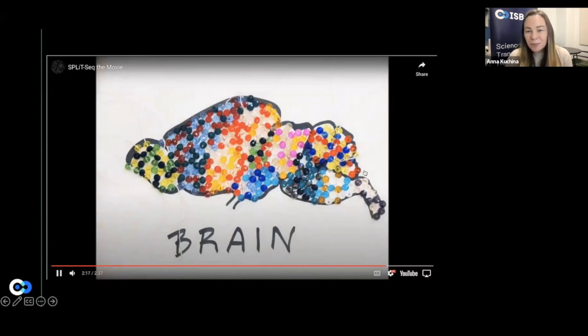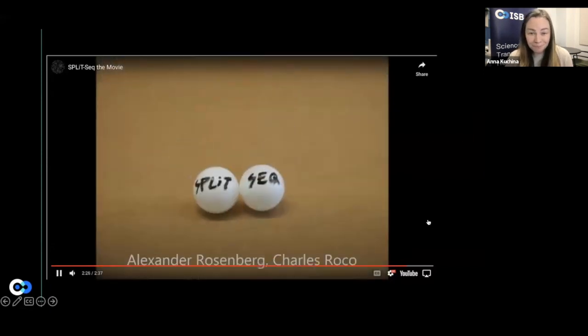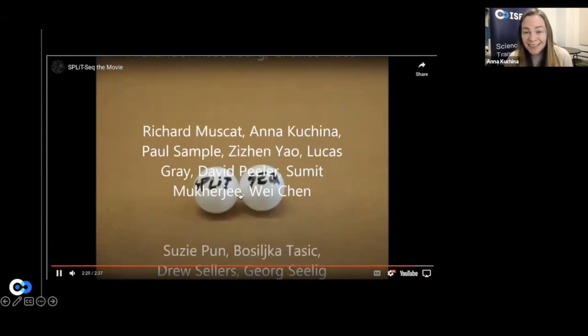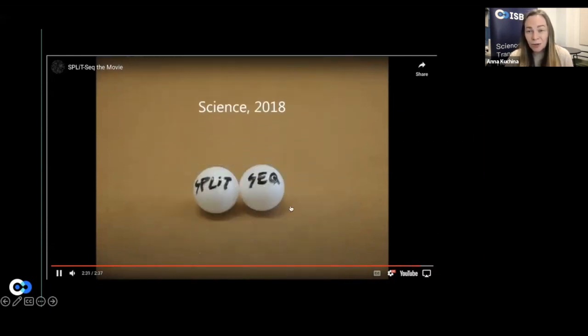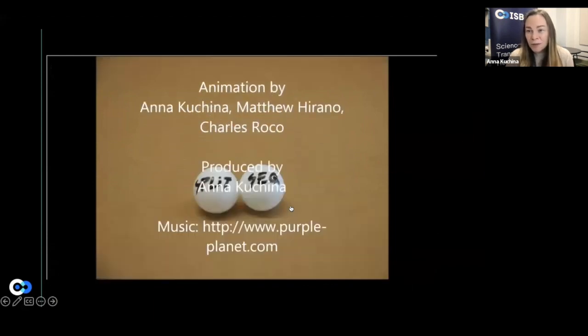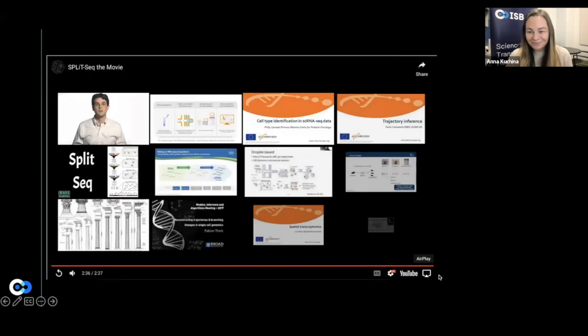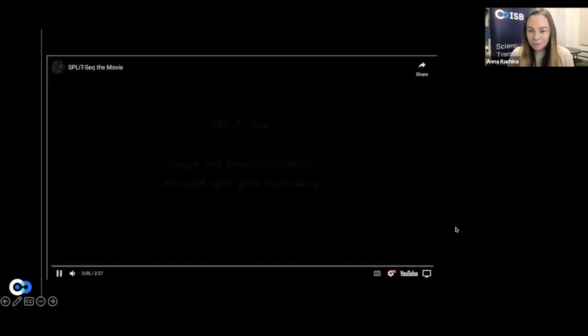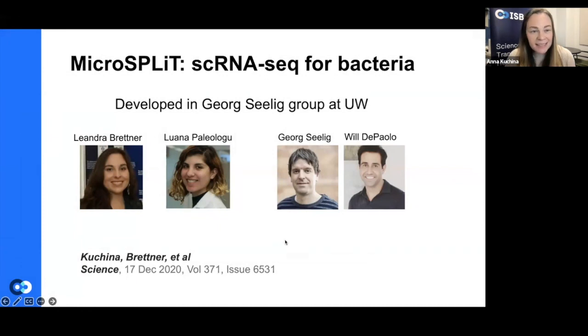And so we've mapped the brain's cell type architecture with this, but we can also use it to map all of the cell types within the biofilm. The original technology was called SplitSeq, and our microbial technology is called MicroSplit, which stands for Microbial Split Pool Ligation Transcriptomics. Like I previously said, it was developed in Georg Seelig's group at UW together with my awesome collaborators, Leandra Brettner and Luana Paleologu, in a collaboration with the Wilde Polo Lab, and published right here. This is the link to the paper.